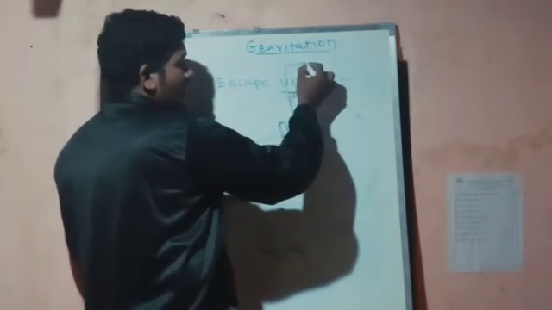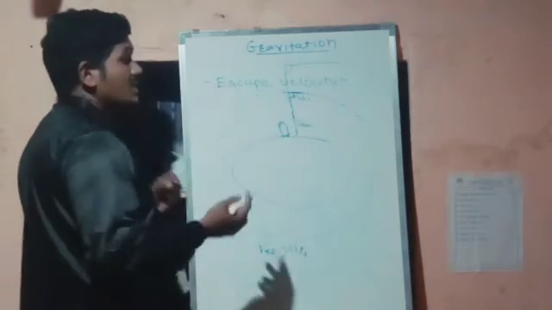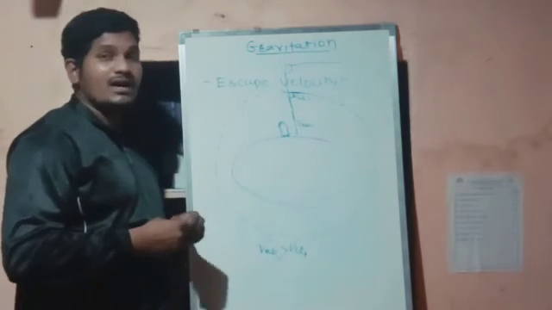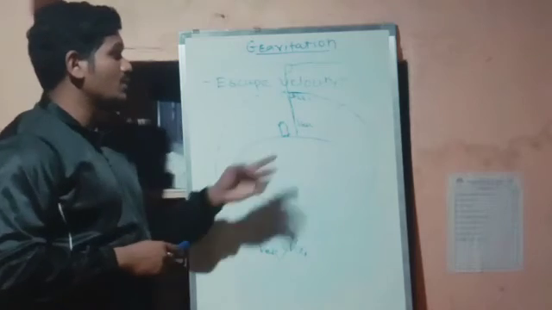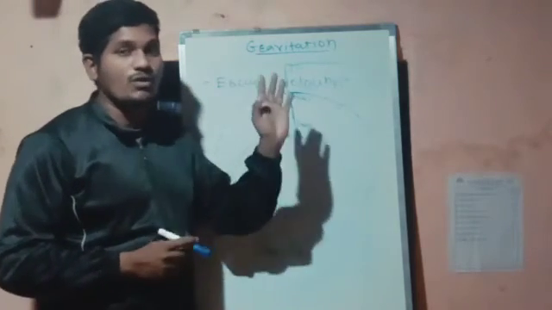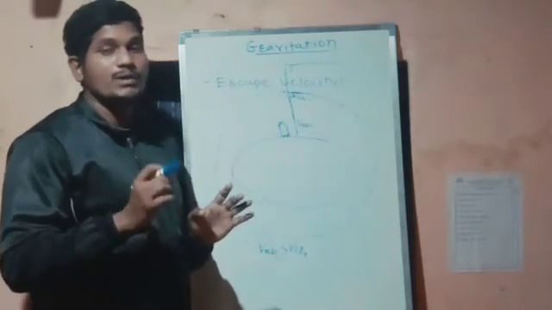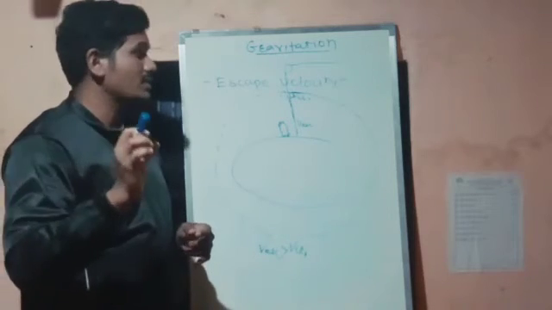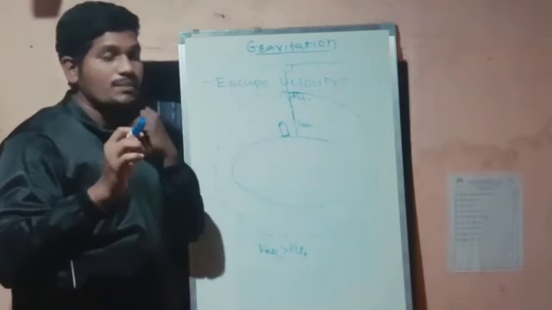Then somewhere it will move at 90 degrees. It will not fulfil our requirement, because it will not be in the particular orbit in which we have to revolve the satellite.